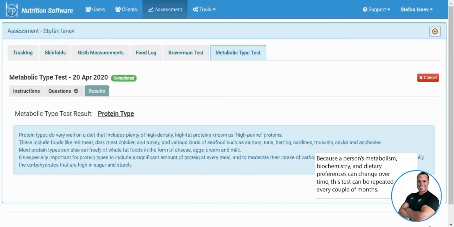Because a person's metabolism, biochemistry, and dietary preferences can change over time, this test can be repeated every couple of months.